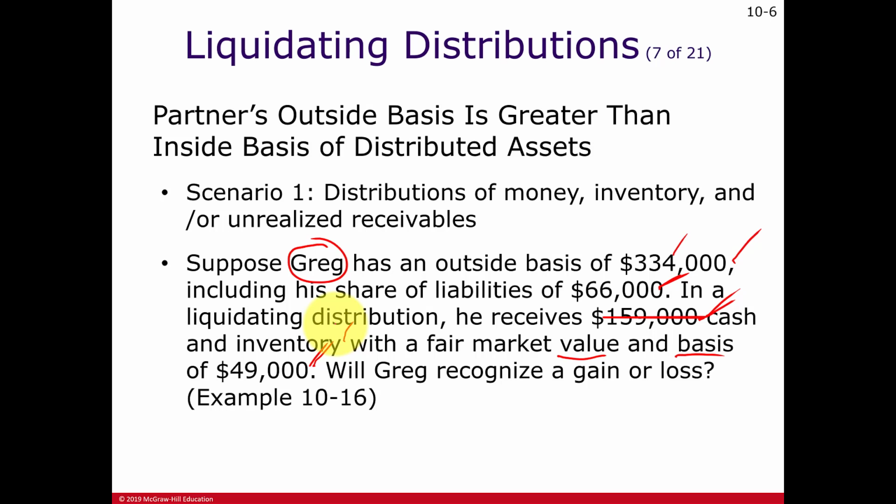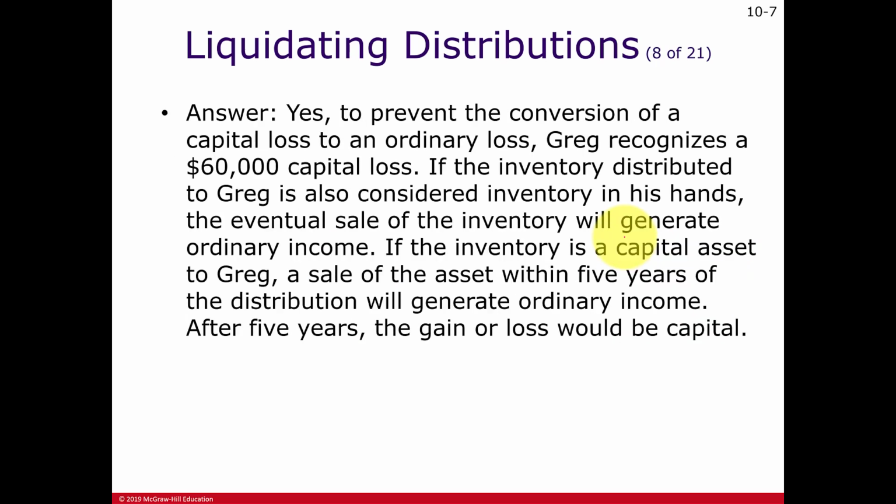Now we still haven't used up all of the 334,000 adjusted basis. In this case, there's no other asset to assign the cost to, so the remaining cost, I think it's 60,000, is going to be a loss, and it's classified as a capital loss because Greg's partnership interest is a capital asset.